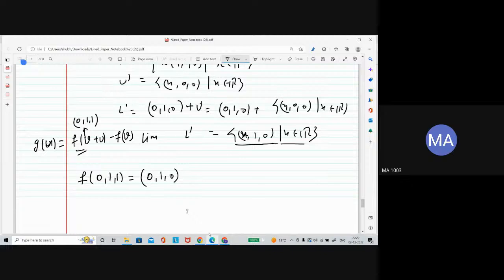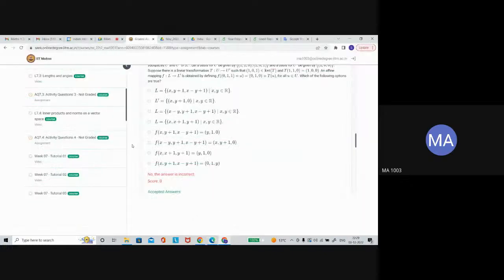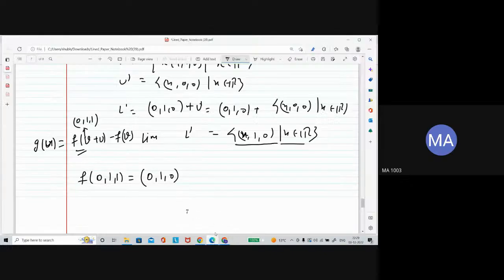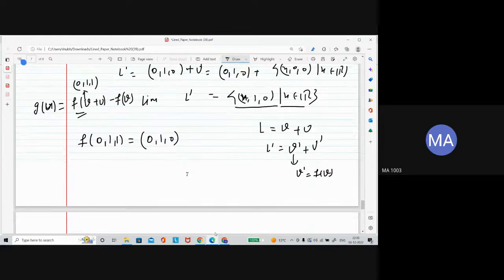Here the same definition of the affine mapping is given, that from L, v to v plus u, L prime is v prime plus u prime, where v prime is actually f of v. So this is 0, 1, 0, this map is given.